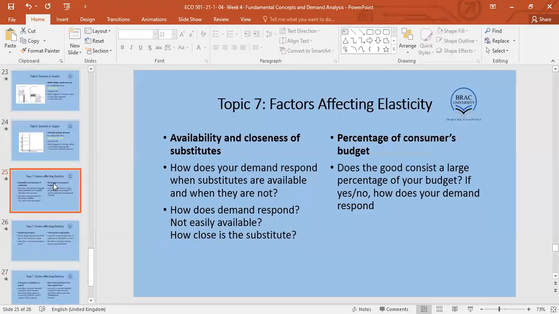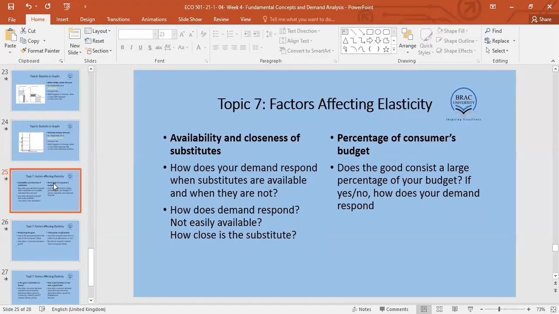Why is this partially true? Because the demand for Coca-Cola is very much dependent on the demand for its substitutes. That means, for example, Pepsi.